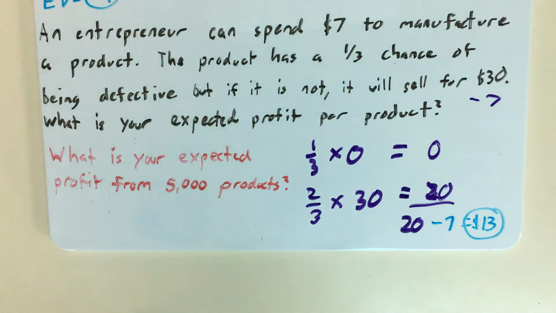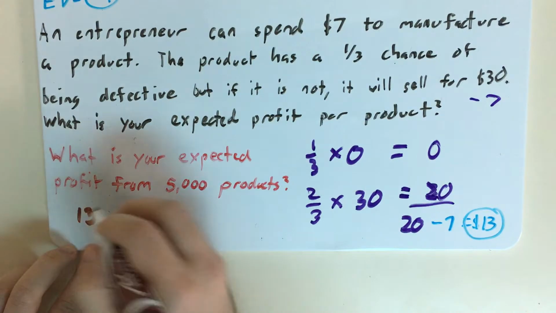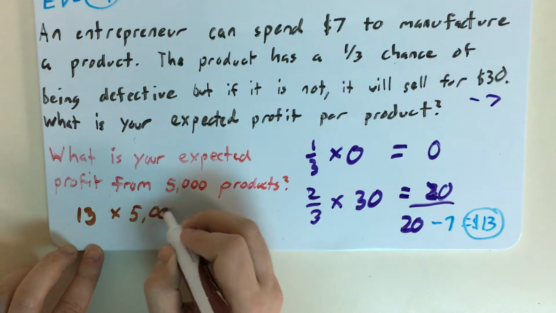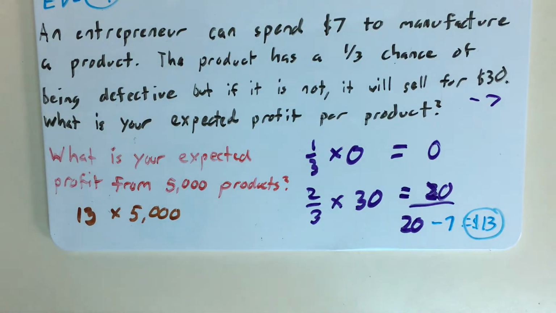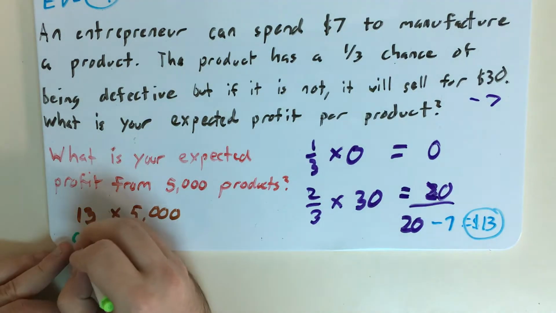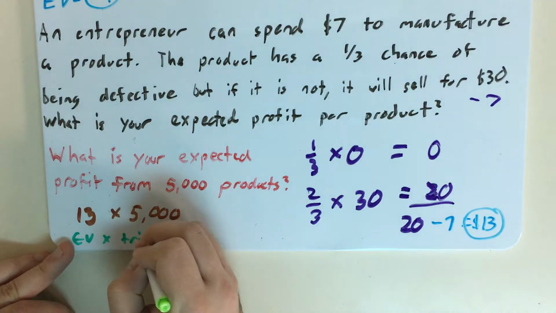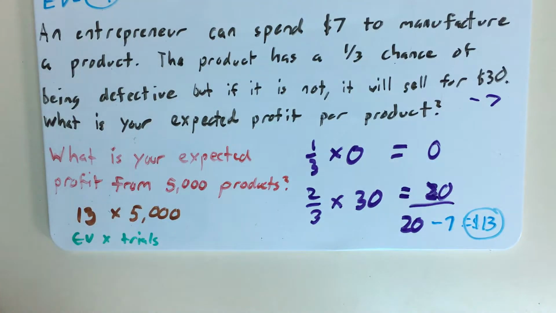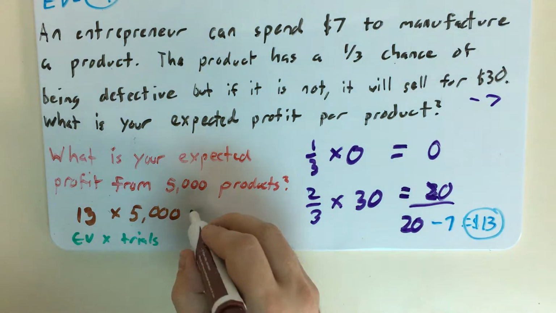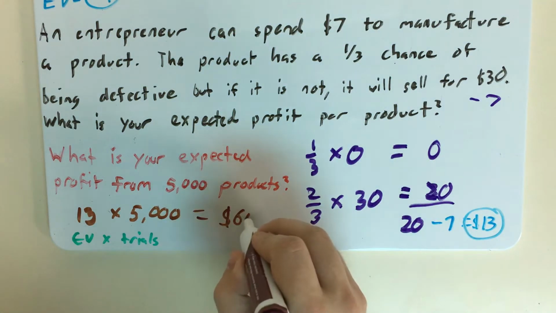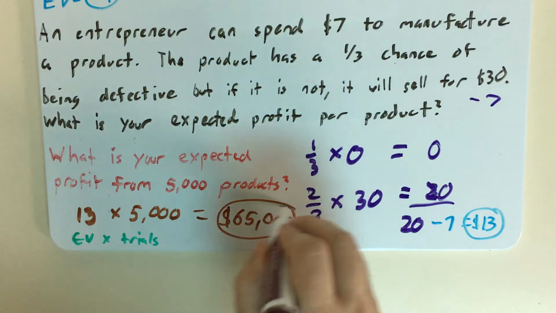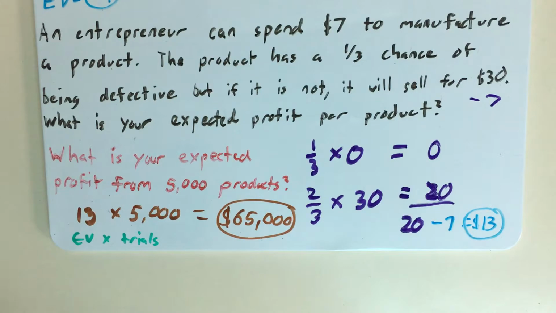So we come over here, and we're trying to find the expected profit if there are 5,000 of these, if this entrepreneur decides to go big and make 5,000 products. Again, all we're going to do is take our expected value, multiply it by the number of trials. So again, I'll write these down. Expected value times trials. And 13 times 5,000 is going to give us 65,000. The expected profit from 5,000 products is going to be $65,000.